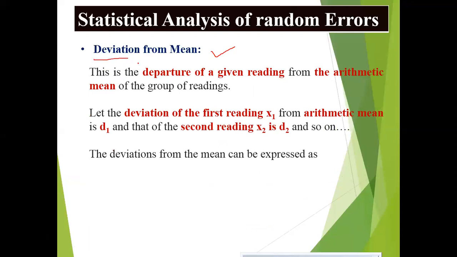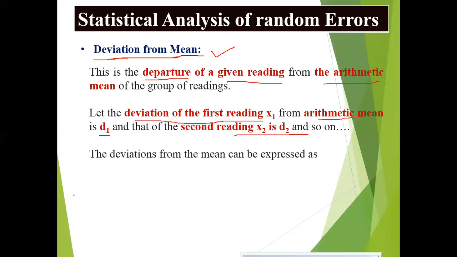Deviation means how much it is deviating from the mean value. If I have any observation, how much that observation is deviating from the mean value is called deviation from mean. This is the departure of the given reading from the arithmetic mean of the group of readings. Let the deviation of the first reading x1 from the arithmetic mean be d1, and the second reading x2 be d2, and so on.